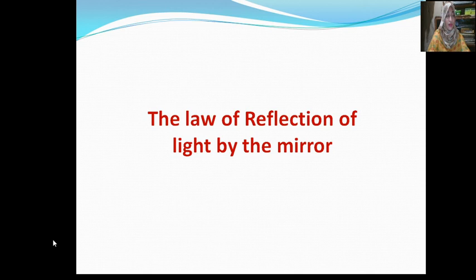It was found from the experiment that the angle of incidence is equal to the angle of reflection. So dear students, that is, angle of incidence equals angle of reflection.